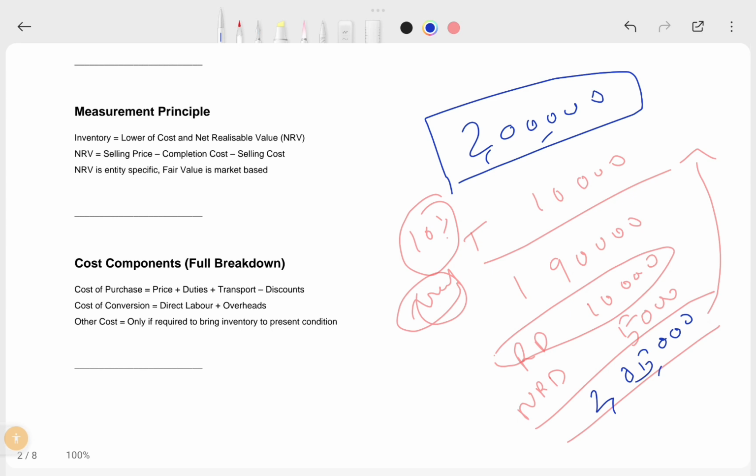Now how will you account this? First of all, you get this bill. There is a condition in the agreement: if we pay this 2,05,000 within 30 days, you will give a discount of 5,000 also. This is cash discount.